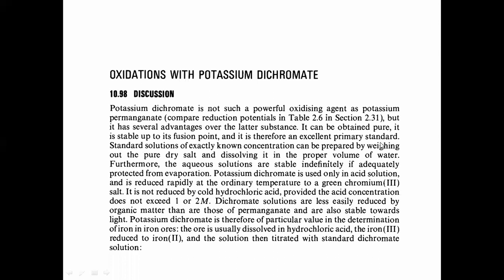Potassium dichromate can be used as a primary standard. I think you have studied the meaning of the words primary standards and secondary standards. What is the meaning of the word standard solutions? So potassium dichromate can be used as an excellent primary standard. A solution of exactly known concentration can be prepared by weighing out the pure dry salt of potassium dichromate.